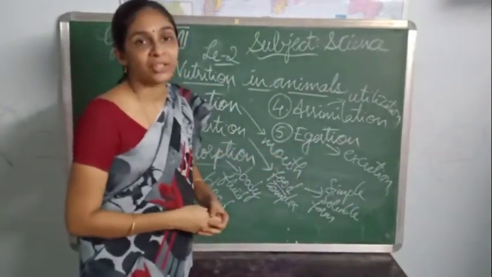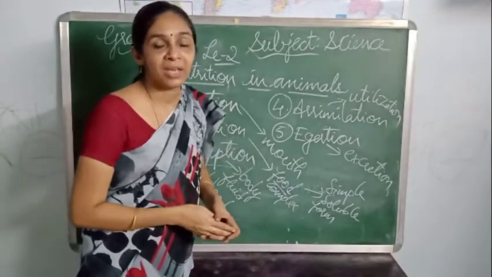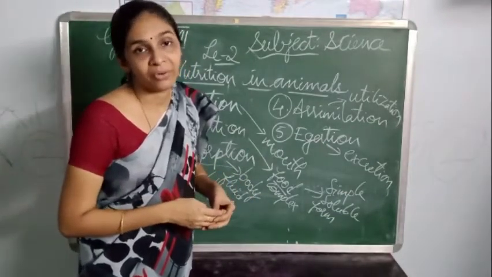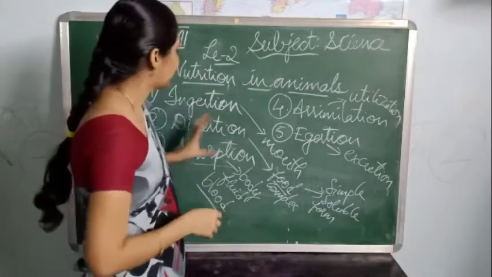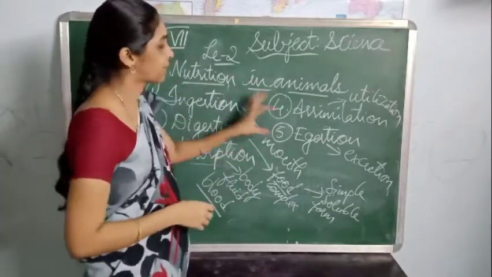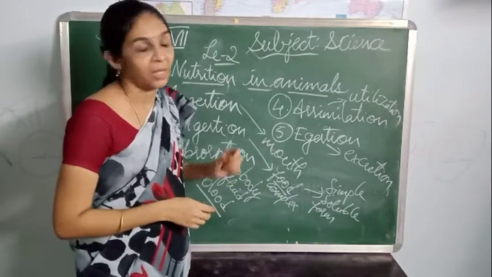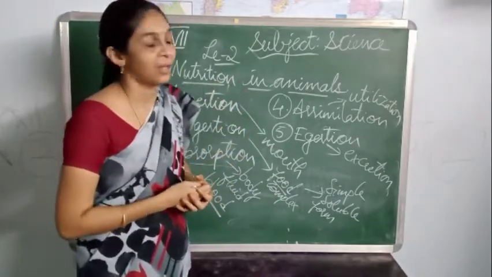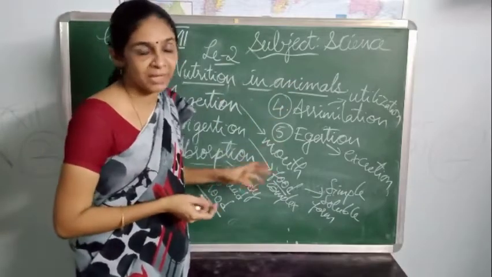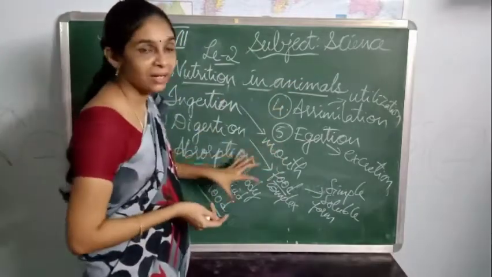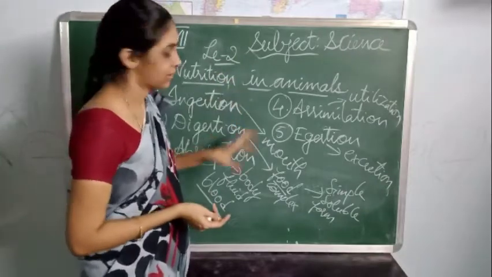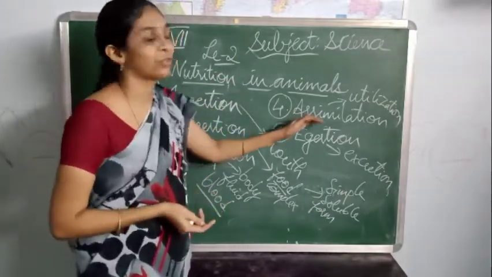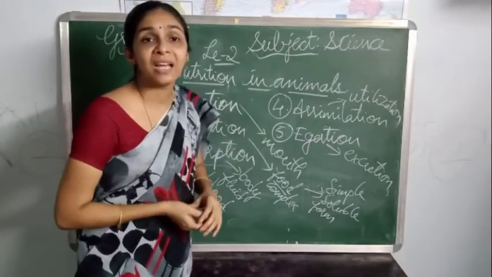So egestion is one of the processes where the undigested food, the solid food, will be sent out of our body. So these are the 5 steps or the 5 processes that occur in our body during the nutrition process. In nutrition, in animals, especially in human beings, the 5 steps are: one is ingestion, second digestion, third absorption, fourth assimilation, and last one is egestion.